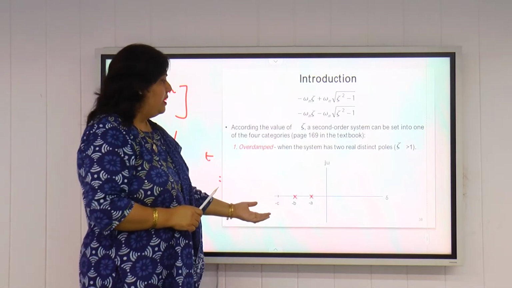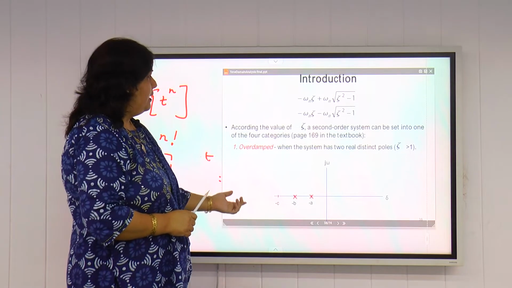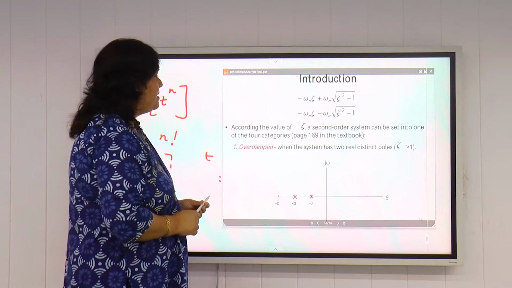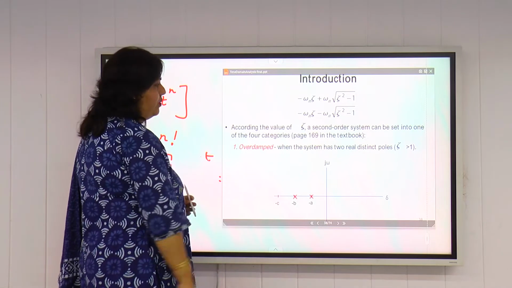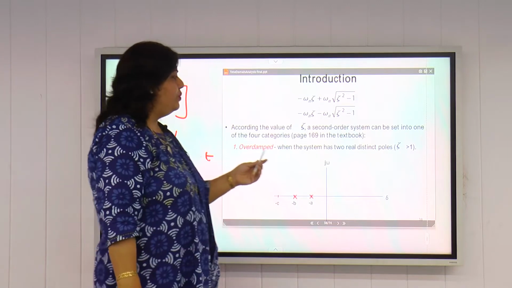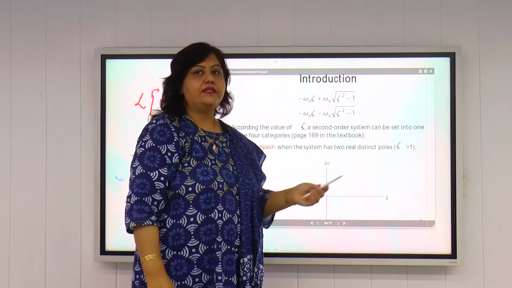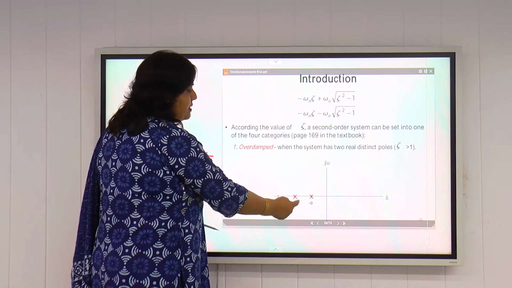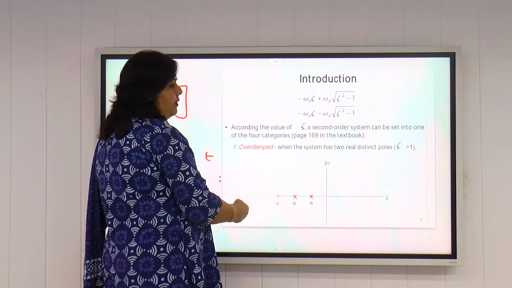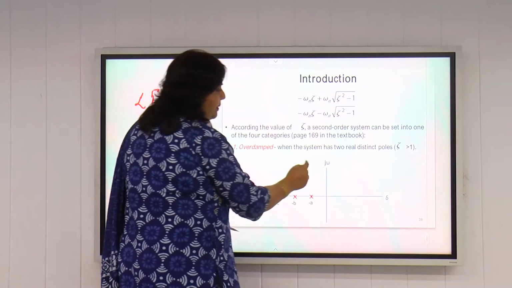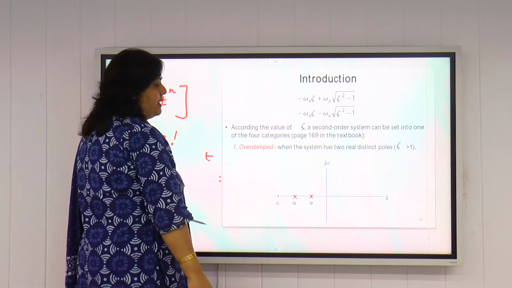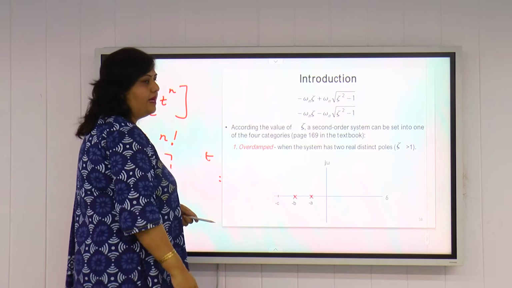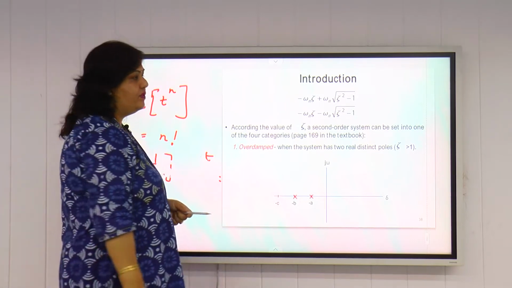If we plot the poles on the s plane according to the value of zeta, the second order system can be put into one of four categories. First is the overdamped case. In the overdamped case, we have two real distinct poles, and it exists when zeta is greater than 1. If we plot it on the s plane, we know s is equal to sigma plus j omega. This is the real axis and this is the imaginary axis, and if we plot the poles like minus a and minus b, real and distinct, that is an example of the overdamped case for zeta greater than 1.